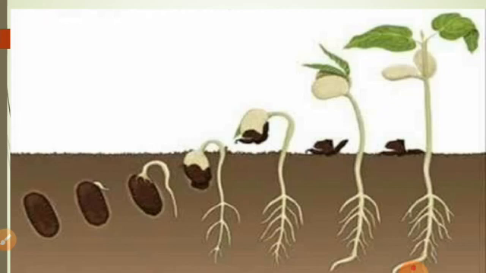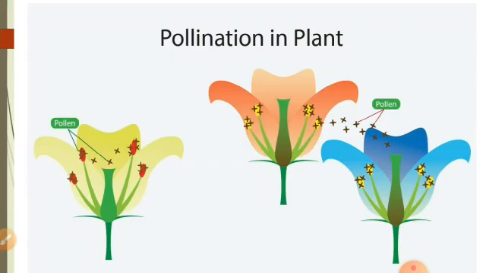Then how will we get the seeds? Any guess, children? Yes, the seeds are produced from a flower by the process of pollination and fertilization. And this is known as sexual reproduction. So, after the pollination and fertilization process is over, the seeds are produced from the flower.